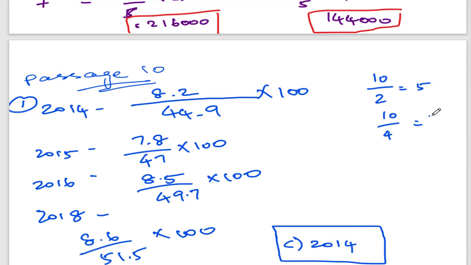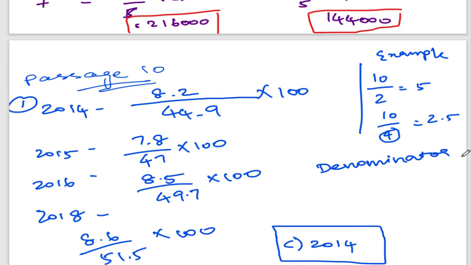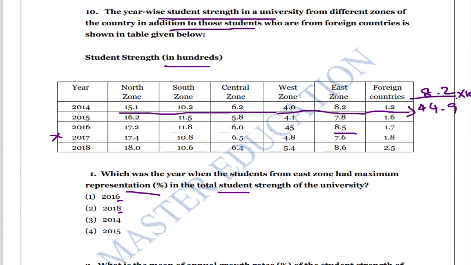When it is 4, what will happen? 2 4s are 8, and 2.5. So when the denominator increases, the value decreases. Denominator increases, value decreases.